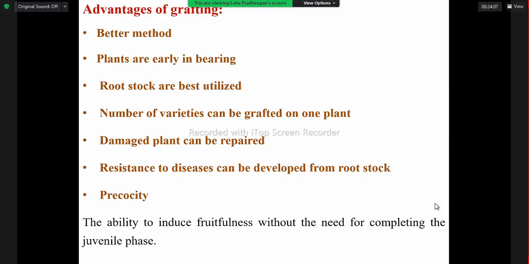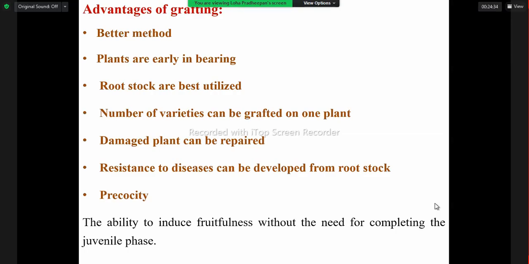We can utilize the best rootstock. A number of varieties can be grafted in one plant. Damage to plants can also be repaired by bridge grafting. Even resistance to disease can be developed from the rootstock.